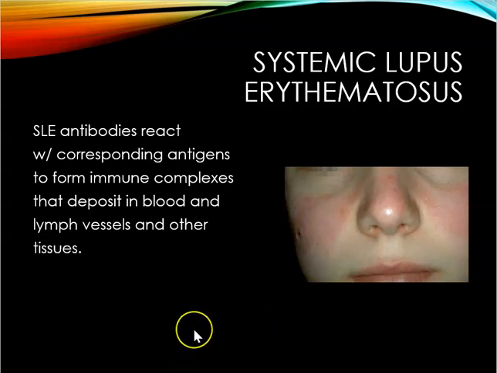Neuro, they could have neuropathies, seizures, depression, psychosis, and dementia. For respiratory, pleurisy, pneumonitis, interstitial fibrosis, sorry, I said intestinal, it's interstitial fibrosis, and pulmonary effusions.